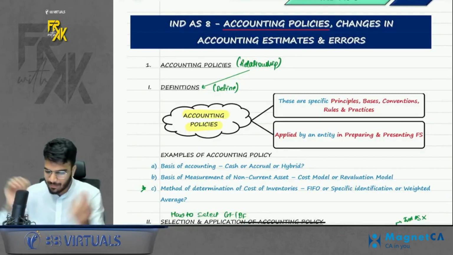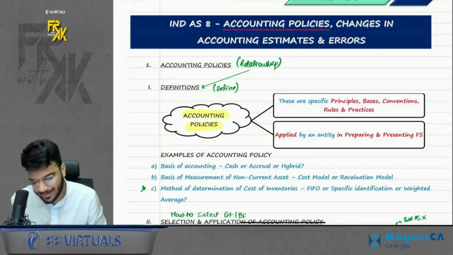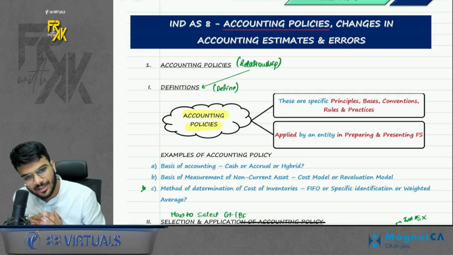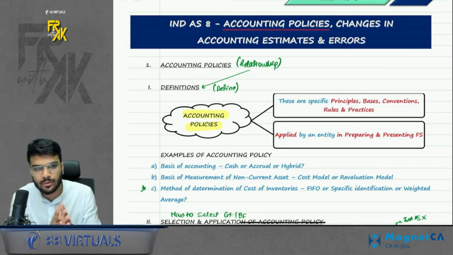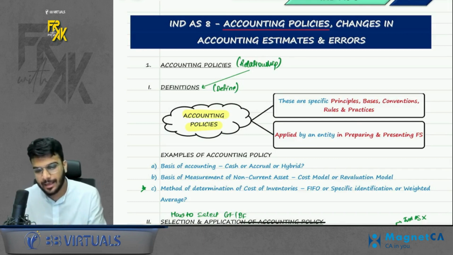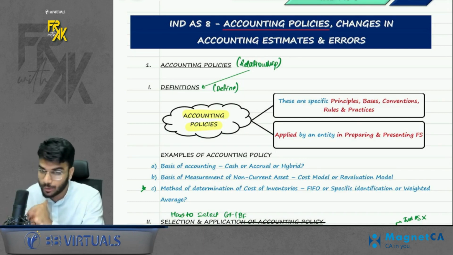So welcome everyone to this amazing session where we are going to revise our lovey-dovey, cute, little Ind AS 8. Right, in this revision session, we are going to revise all the concepts along with all the questions as well, right? All the important questions, you can say.